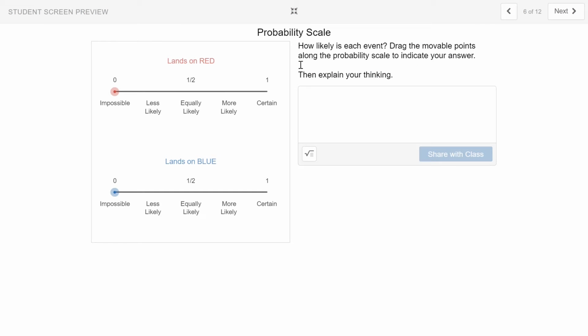Here we have a probability scale. This is something that helps us rank the likelihood of an event. How likely is each event? Well, we're going to move the points along the probability scale to indicate our answer. Landing on red was not equally likely as landing on blue. It was definitely more likely, but it wasn't quite certain because it didn't happen every time. For blue, it wasn't impossible to land on blue, and it wasn't equally likely. It was a little bit less than equally likely, so I'm going to put my dot right about there.